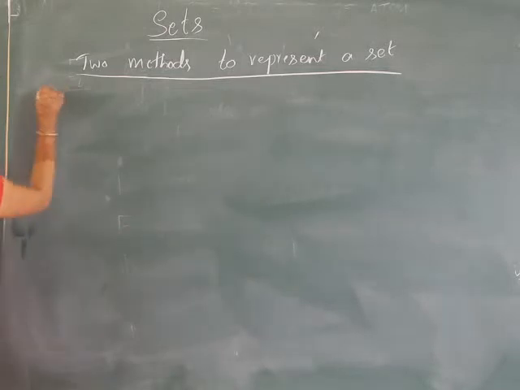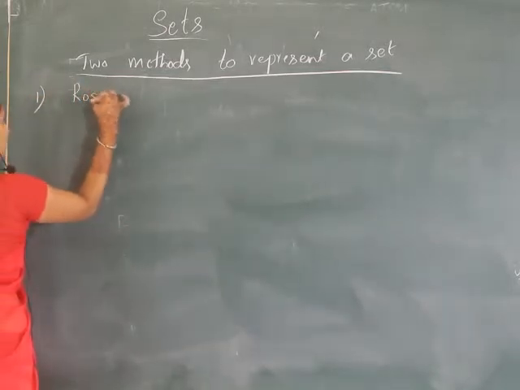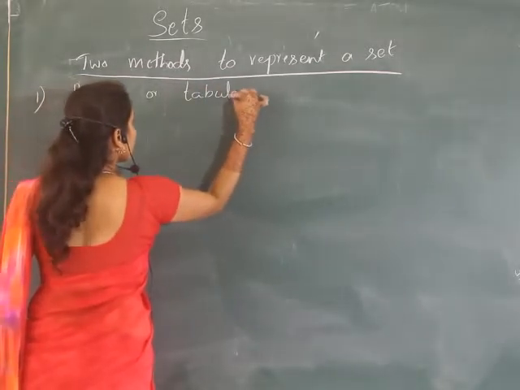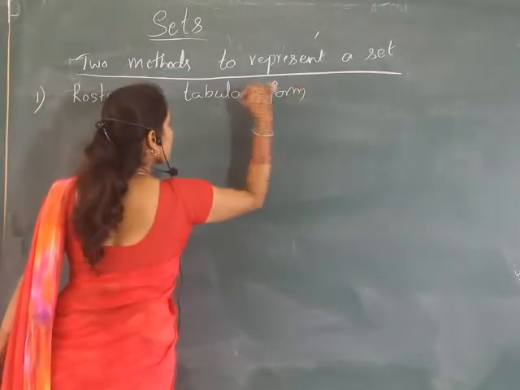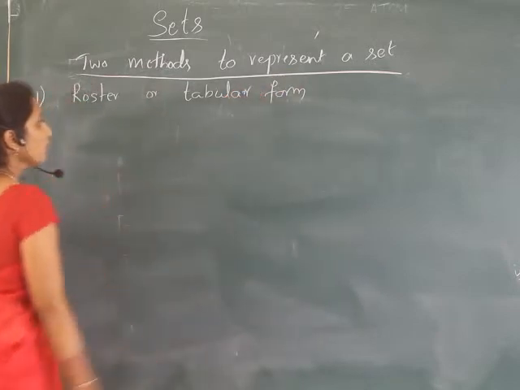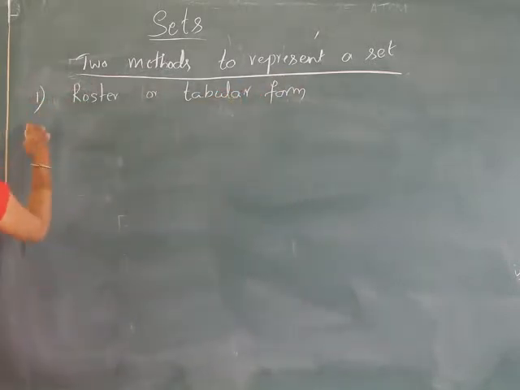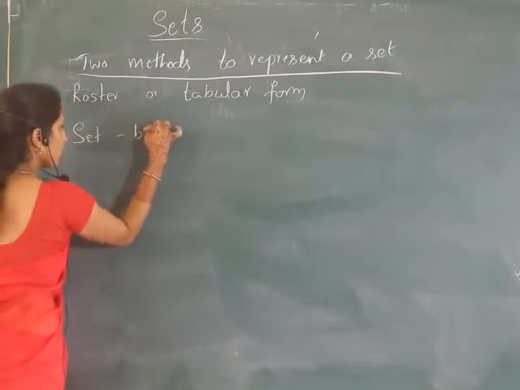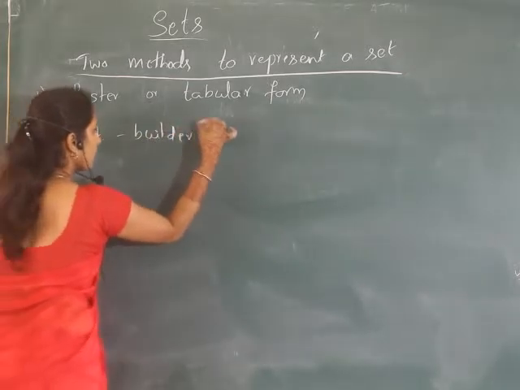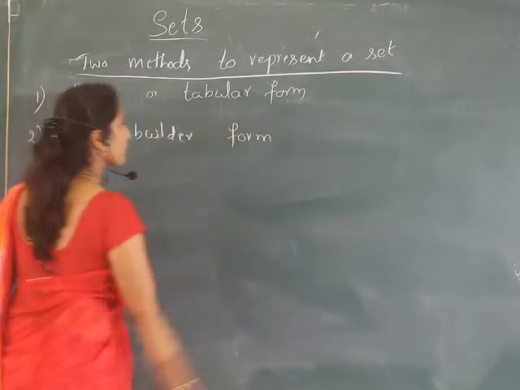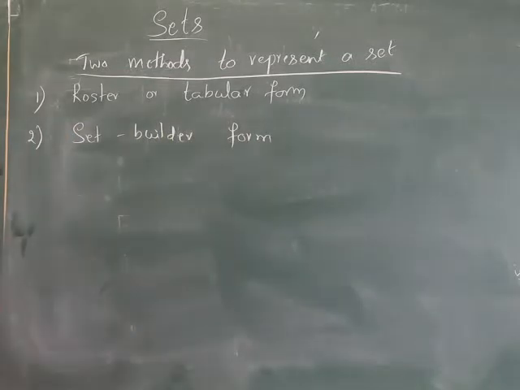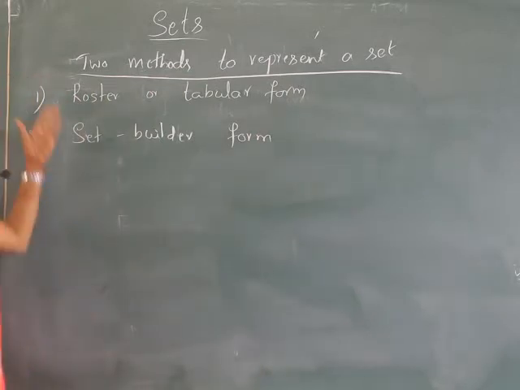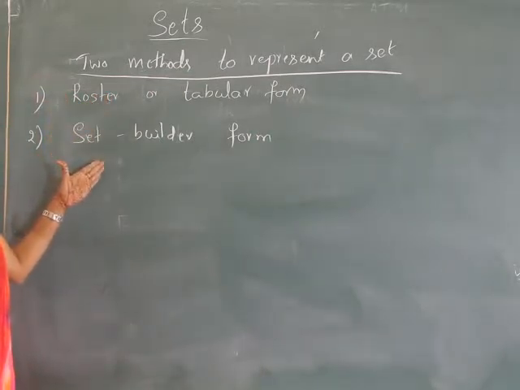One is roster or tabular form. The second one is set builder form. There are two methods to represent a set: one is roster or tabular form, and the other is set builder form. So in these two methods, we can represent a set.